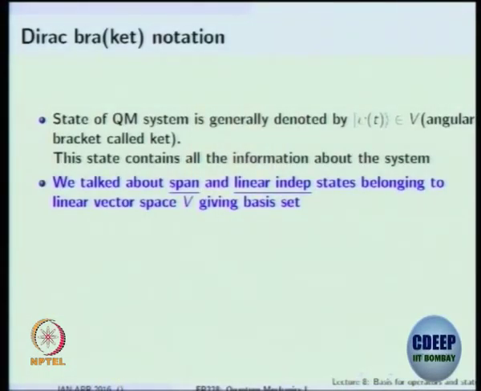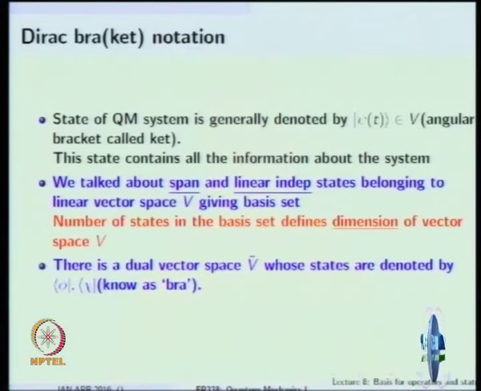And we talked about span, can span the space, and you should also make the span such that they are linearly independent. If you have both spanning the space and linearly independent states, that collection is what you call a basis set for the vector space, and the number of states in the basis set defines the dimension of the vector space.